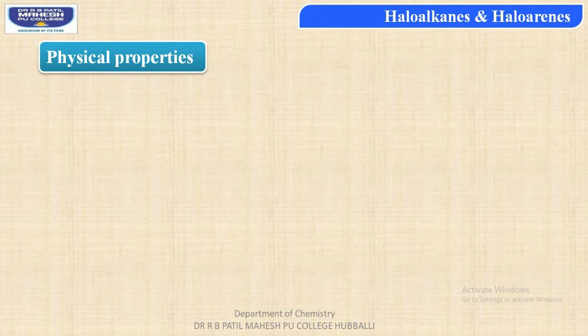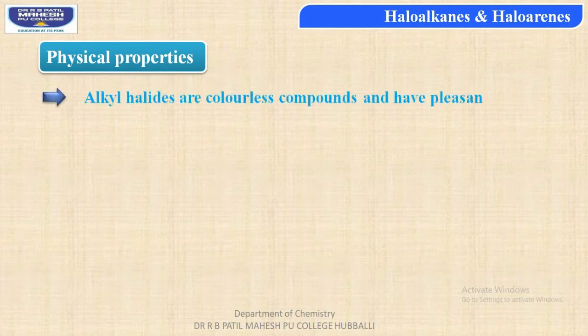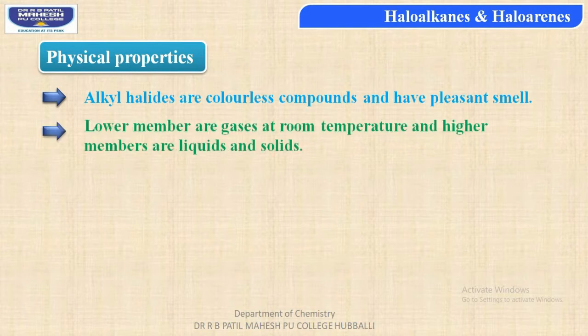Alkyl halides are colorless compounds and have a pleasant smell. Second, lower members are gaseous at room temperature, whereas higher members are liquids and solids at room temperature.